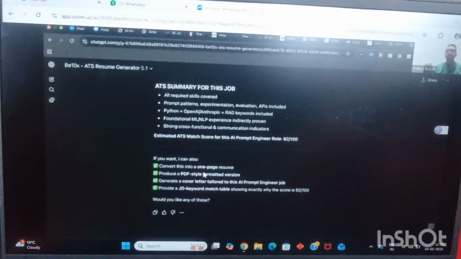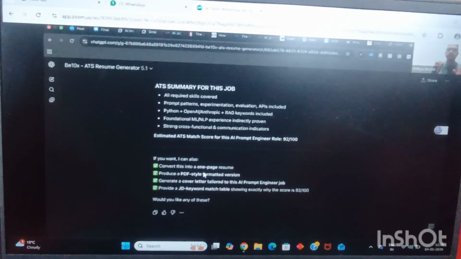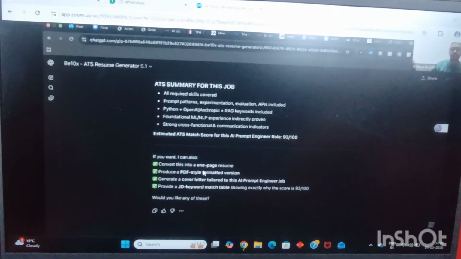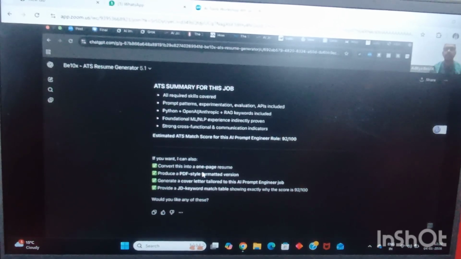And let's say I want it in a PDF format. Link of this particular thing, guys, do not worry. All the links, everything will be shared with you along with the notes of the session. Notes we'll be sharing with you towards the end of the session, the details of the notes and everything. Now, let's say I want this resume in PDF format.